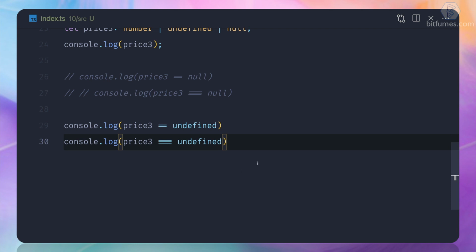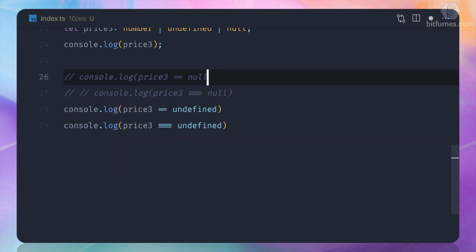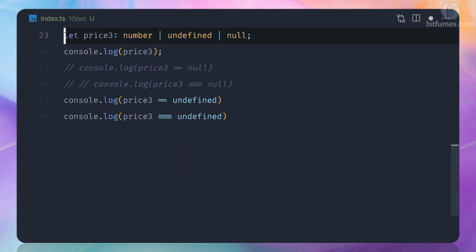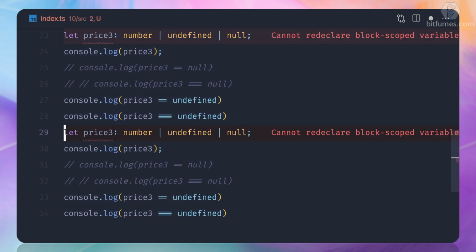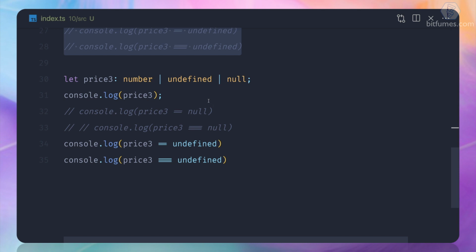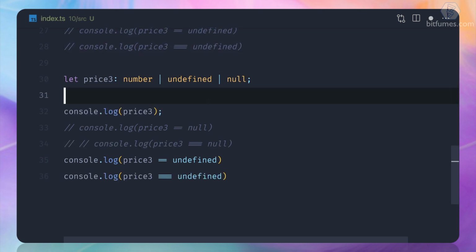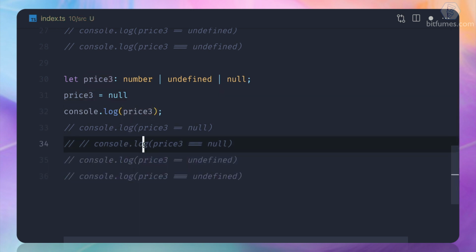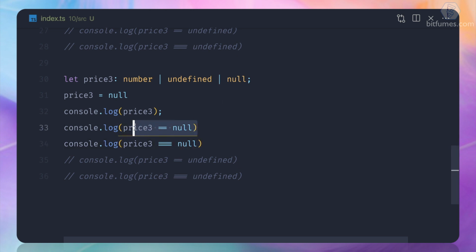And the reverse is also the case. So what if I just copy and paste everything and comment all of these, and here just before I just say price 3 is going to be null. Now, let's first start with comparison of null. At this time, what should be the value?